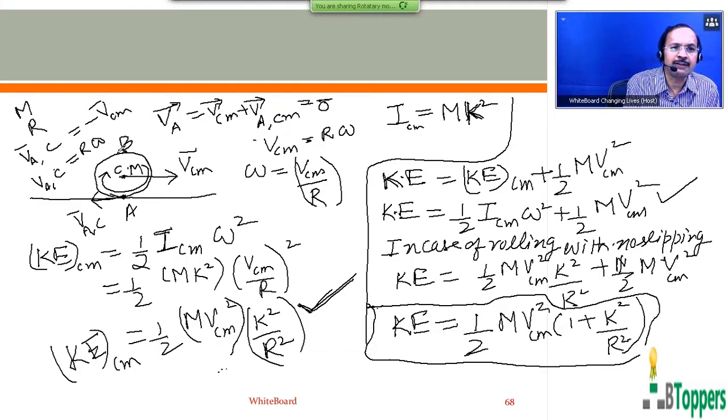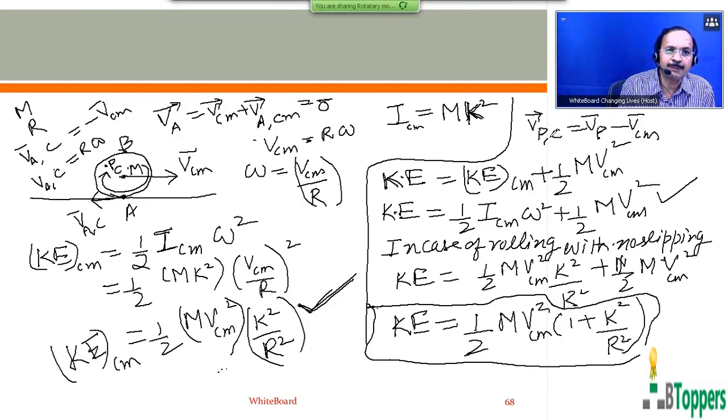Sometimes you may be asked to find the velocity of any other particle in the body with respect to the laboratory frame, I mean the actual velocity of a point. Suppose you consider some arbitrary point P in the rolling body. So in general, the velocity of the point P with respect to the center of mass can be written as the vector difference of the actual velocity of the point P and the actual velocity of the center of mass. The actual velocity of the point P means the velocity of the point P with respect to the laboratory frame, and the actual velocity of the center of mass is the velocity of the center of mass with respect to the laboratory frame.